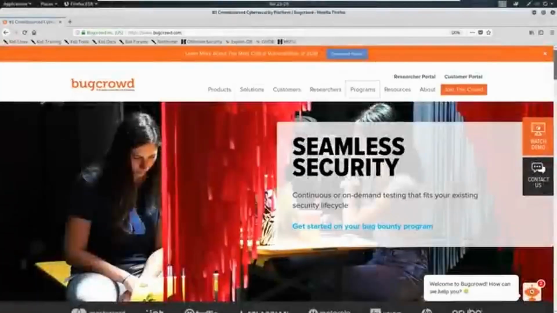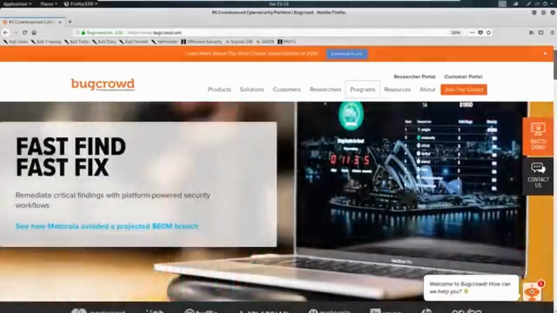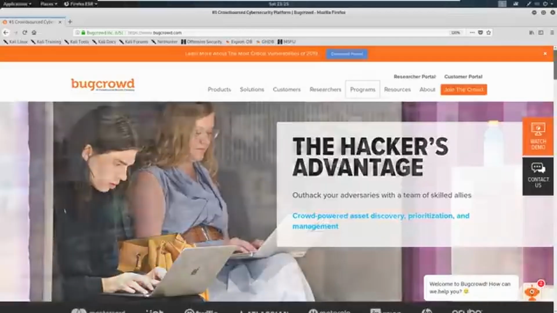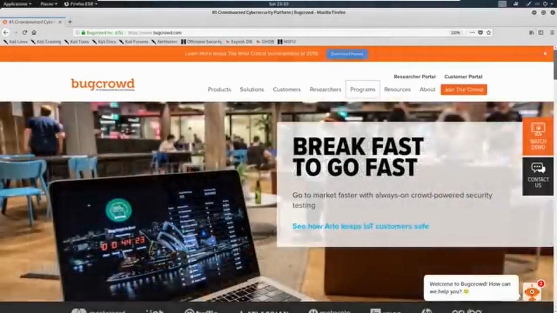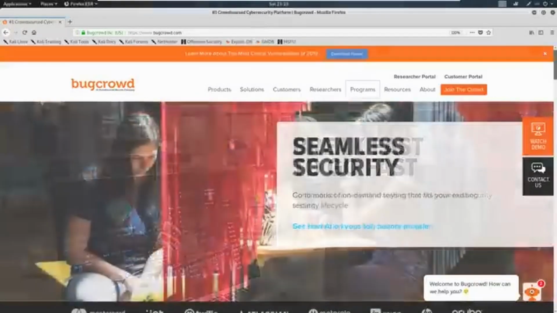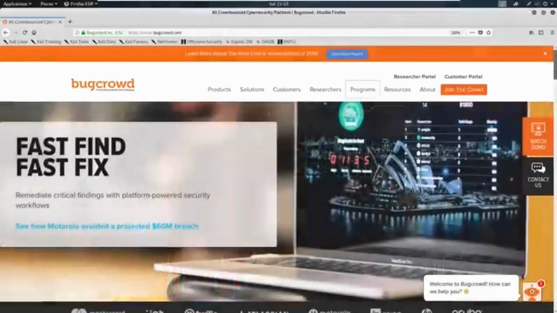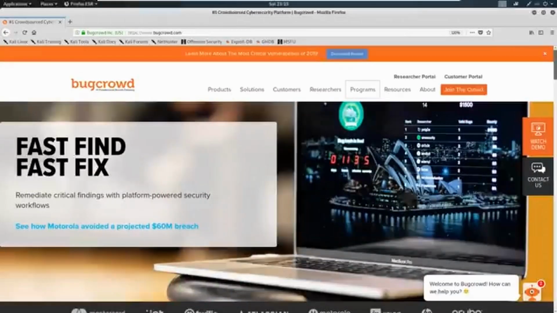All right, before we begin doing our reconnaissance, we have to establish a client to attack. So for this course, we're going to be utilizing a client out of Bugcrowd. If you've never heard of Bugcrowd, Bugcrowd is a public bug bounty program. What that means is there are programs on the website that will allow you to attack them. And if you find a bug against the program, you're able to submit it and potentially get money for it. So you are able to hack these programs publicly as they are part of this program.